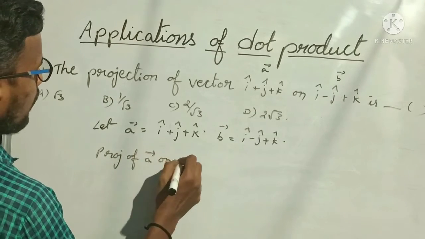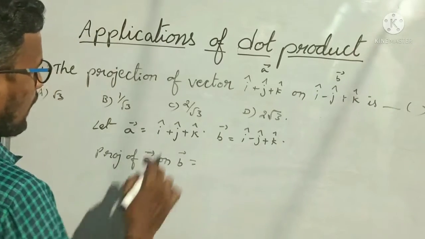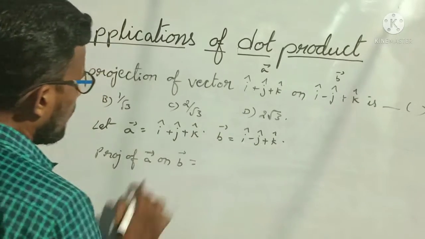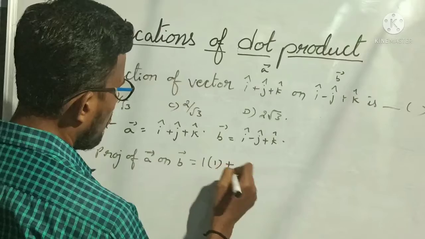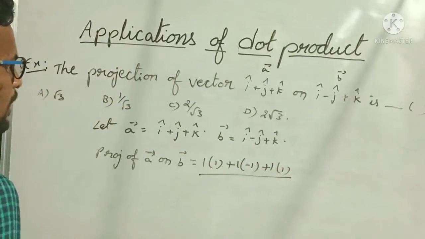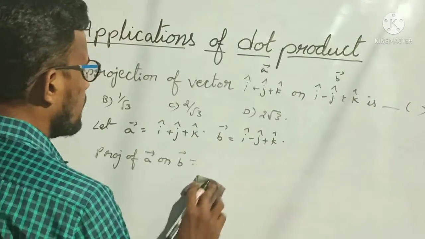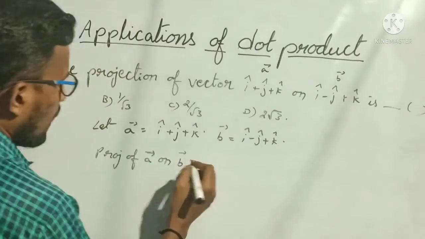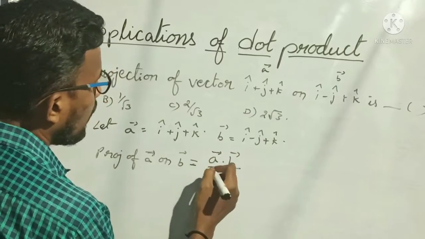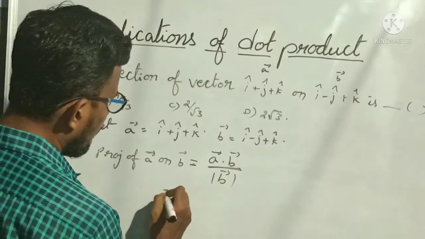So now I want projection of A on B. Projection of A bar on B bar is equal to, so already we know that A bar dot B bar, right? So dot product means A1 B1 plus A2 B2 plus A3 B3, right? 1 into 1 plus 1 into minus 1 plus 1 into 1 by modulus of B bar, right? Okay, first let me write the formula so that you can understand easily. So projection of A bar on B bar is equal to, formula is A bar dot B bar by modulus of B bar. Okay, so now I will write the problem.